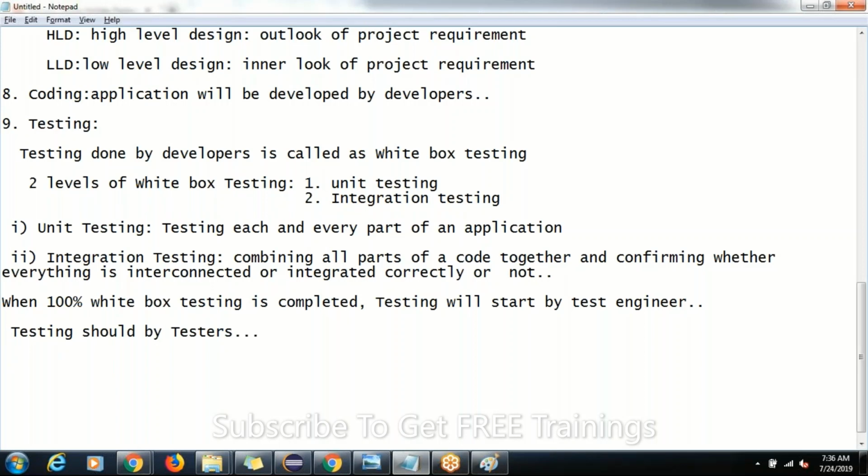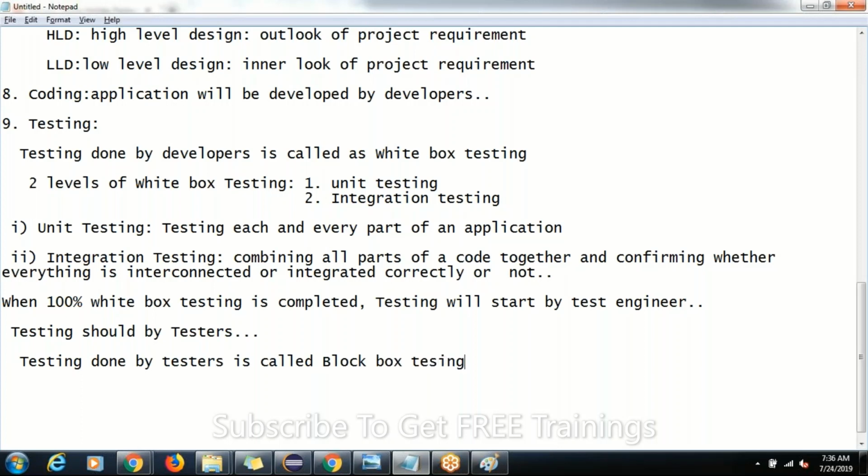Now testing done by the testers is called what? Black box testing.